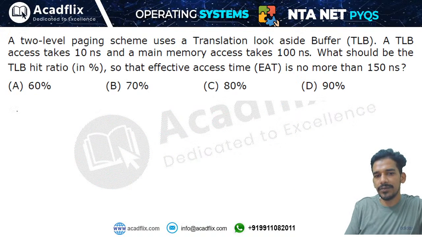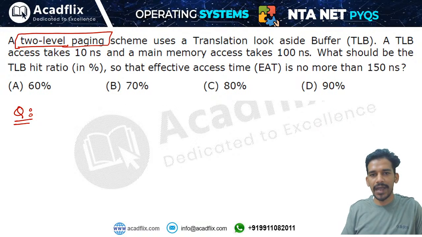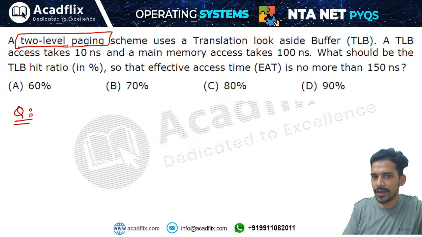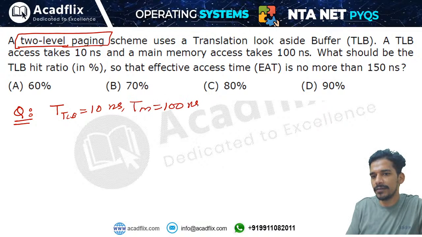Next question is a very simple question. In this it is given that we have a 2-level paging scheme. Remember, this is 2-level paging. In case of 2-level paging, you have to access memory 2 times to convert the virtual address to physical address. In this question it is given that the TLB access time is 10 nanoseconds, and the memory access time is 100 nanoseconds. What should be the TLB hit ratio if you have an effective memory access time of 150 nanoseconds?